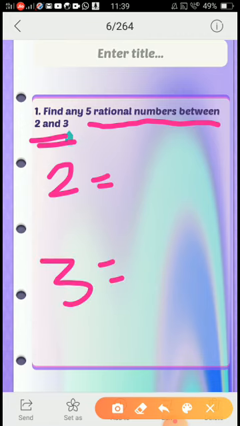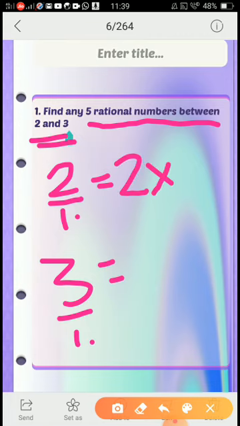Whether my bases are the same? Yes, 2 is the same as 2 by 1, 3 is the same as 3 by 1. So, whether both the denominators are the same? Yes. So, the first step is to check whether both have the same denominators or not. Then, the easiest method is to multiply the numbers by multiples of 10, or by powers of 10. Powers of 10 will be easy.